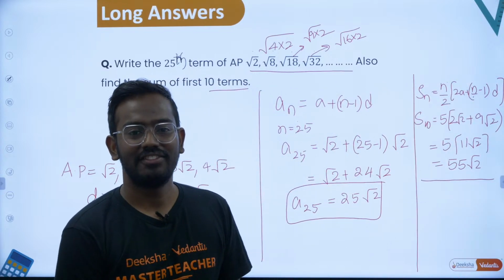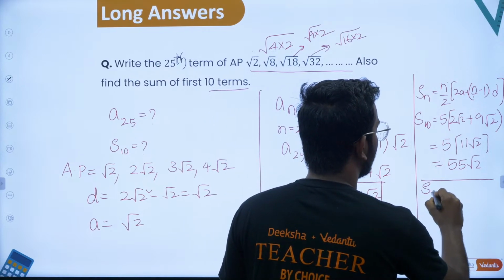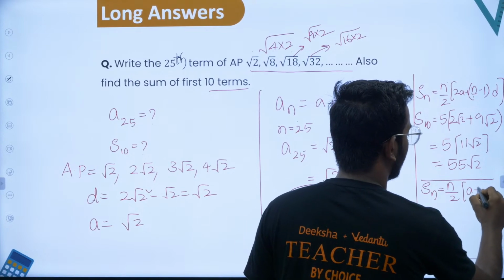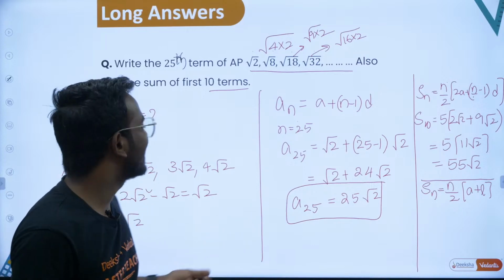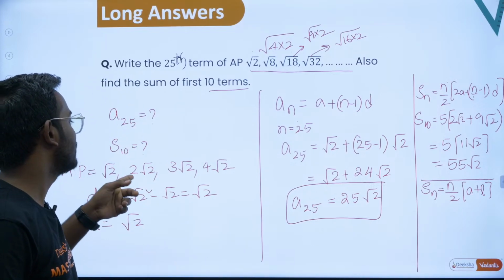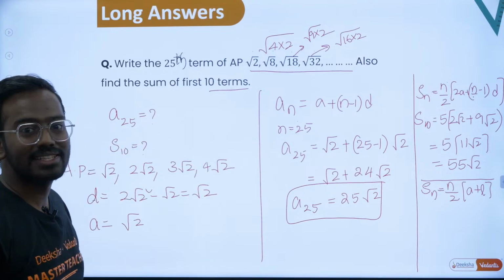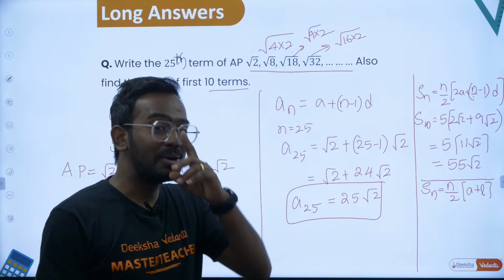We have one more method. How? Sir, we also know that sum of first n terms is n by 2 into a plus l, where l is the last term. Do you know the last term for this? Yes sir, clearly first term is root 2, second term is 2 root 2, 3 root 2, 4 root 2. For the first 10 terms, what is the last term? Sir, 10th term is the last term. What is 10th term? 10 root 2, right?